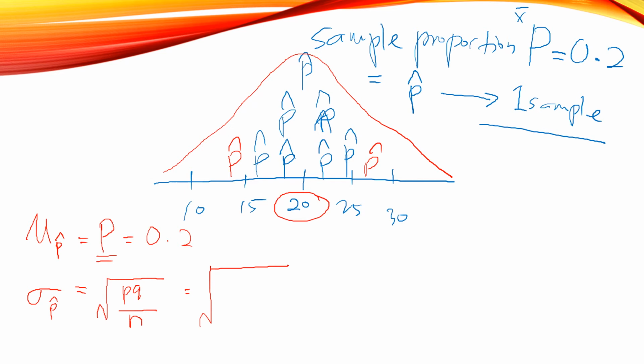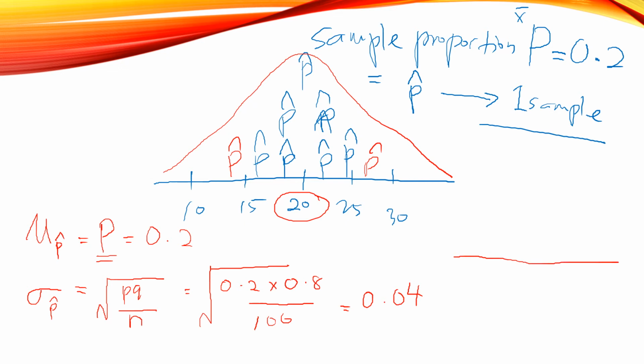The true p here is 0.2, times 0.8, divided by 100, and we will get 0.04. So what does this mean?